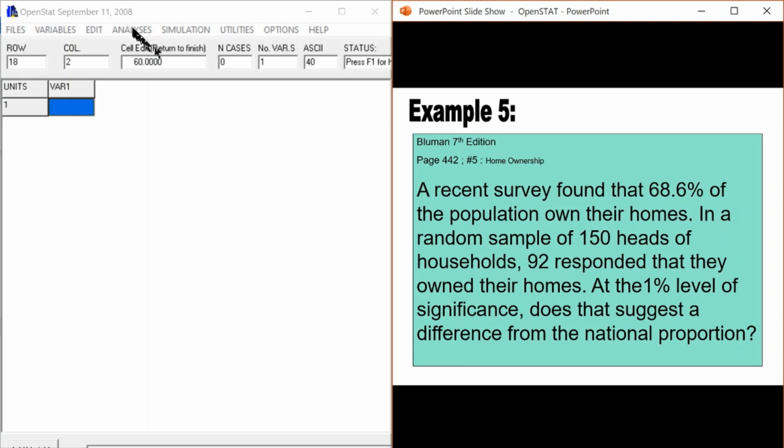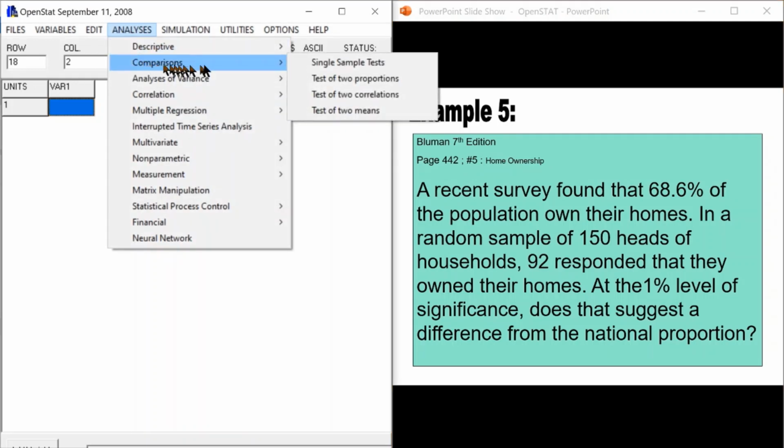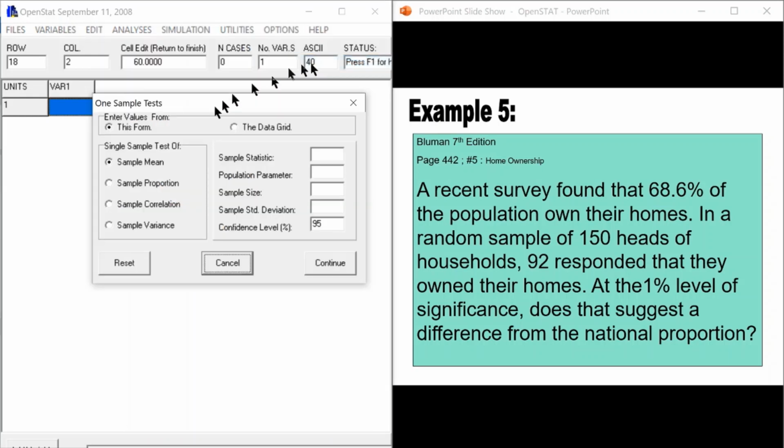In this example, go to analysis, go to comparison, choose single sample test, choose sample proportion. The sample statistics will be 92 divided by 150, which is 0.6133.